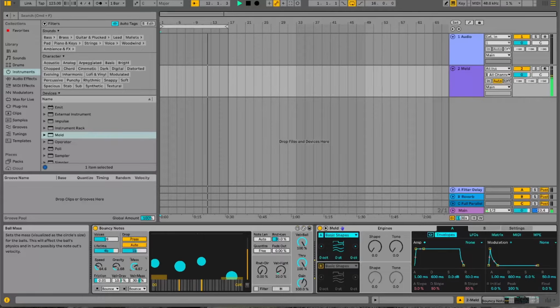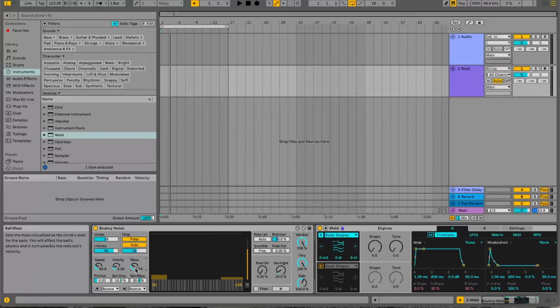The mass affects the size of the balls, and the gravity is kind of like velocity. I'll take the mass back down a little bit.